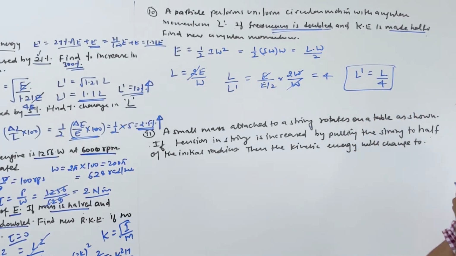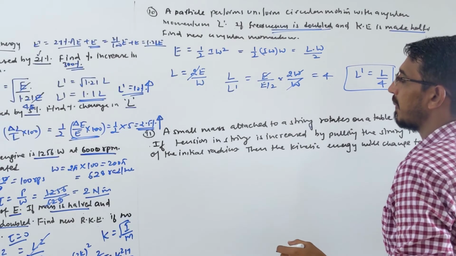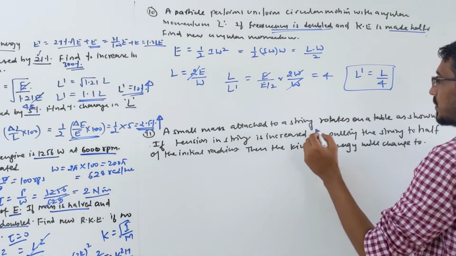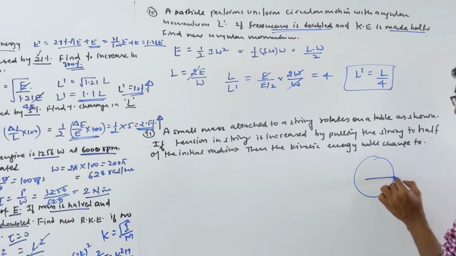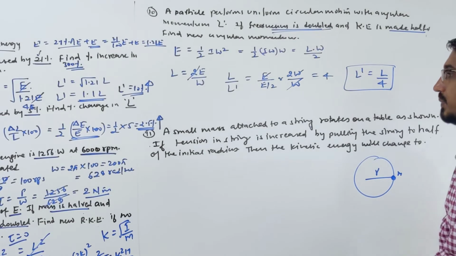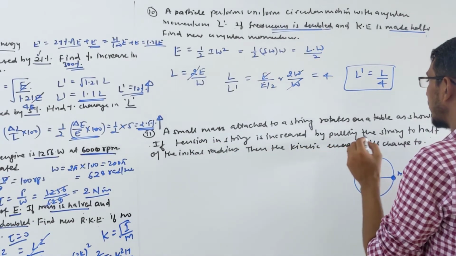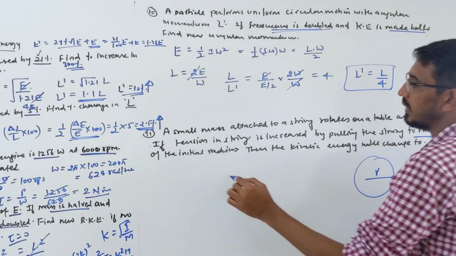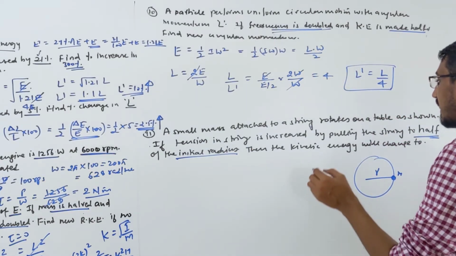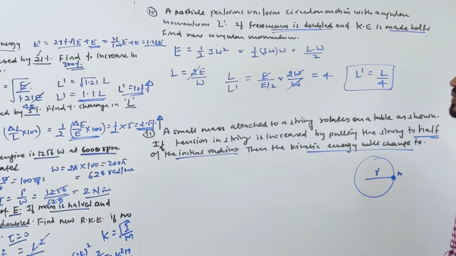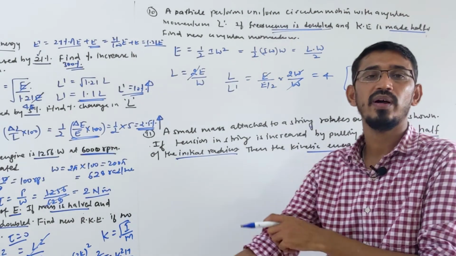Okay, let's move to the next problem. A small mass attached to a string rotates on a table as shown in the figure. Some table is there like this, of radius r, and some mass attached here is rotating in a circular motion. If the tension in the string is increased by pulling the string so that the initial radius is made half, then the kinetic energy will change to what value? So if radius is made half, what happens to kinetic energy?